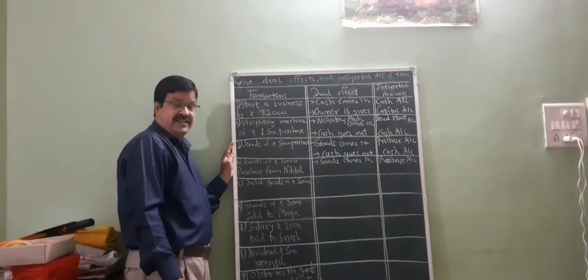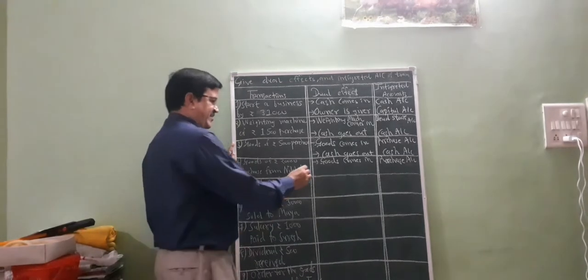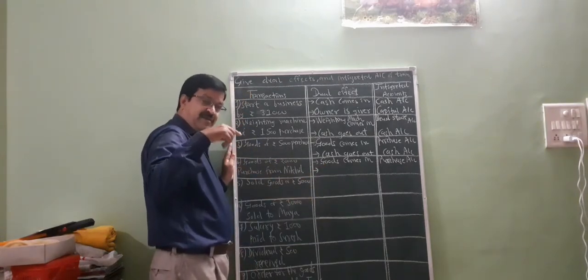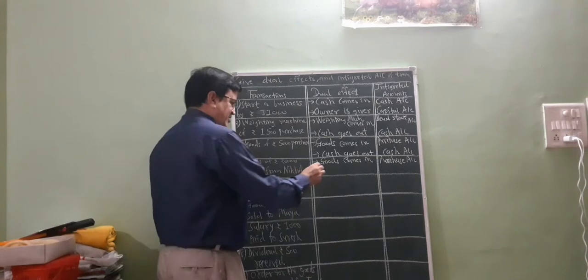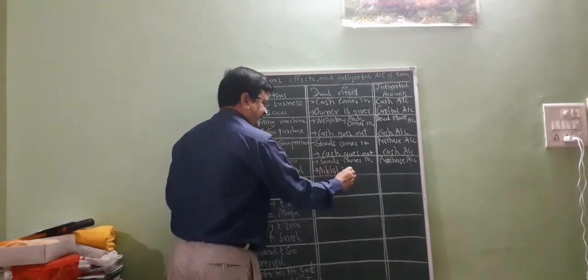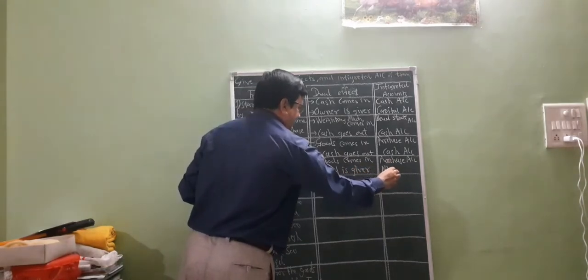Here it is not a cash transaction, so not cash. Person name is given, so Nikhil account. You purchase goods, but giver of goods is Nikhil. So Nikhil is giver, and the second account is Nikhil's account.